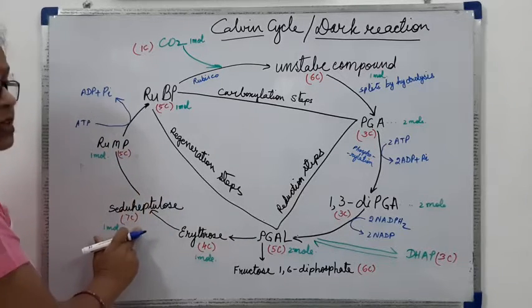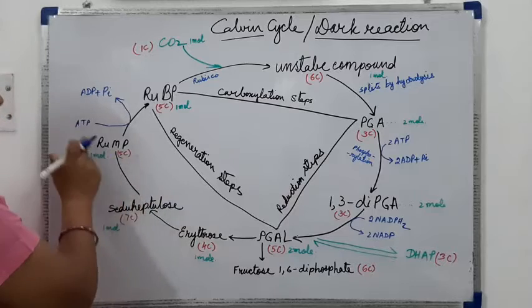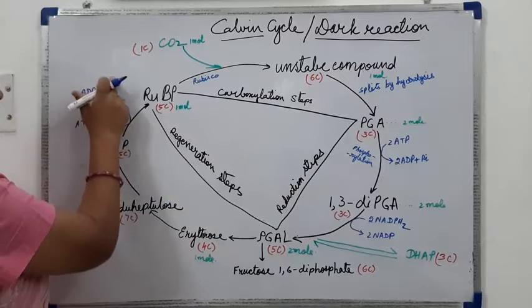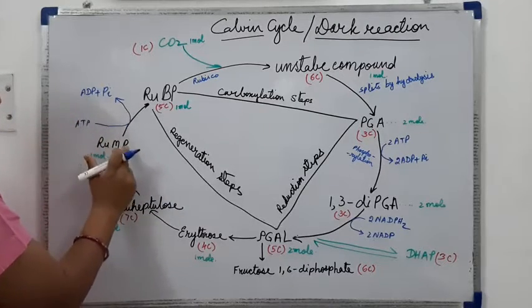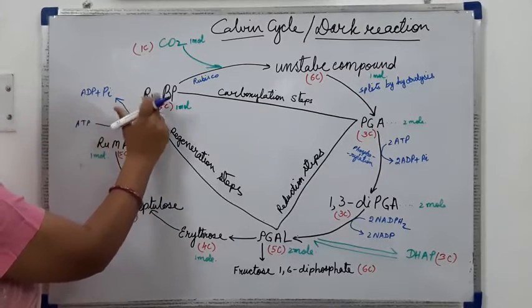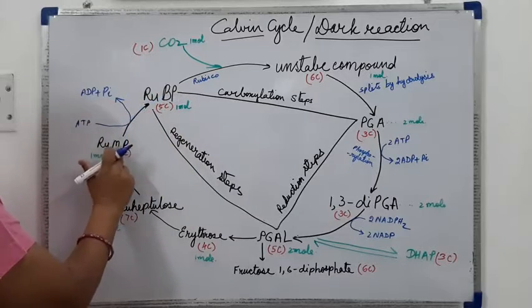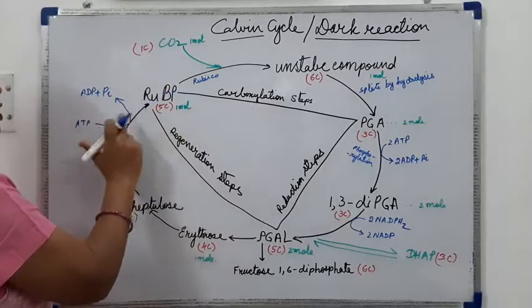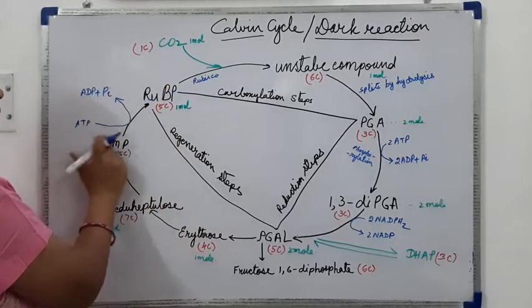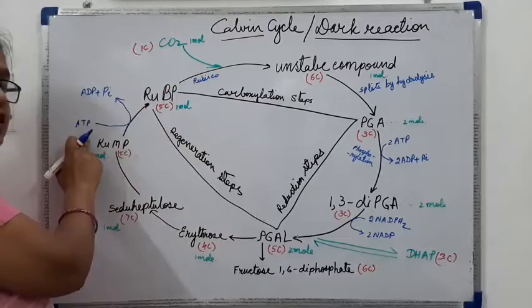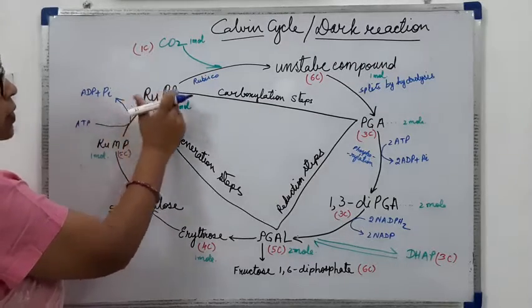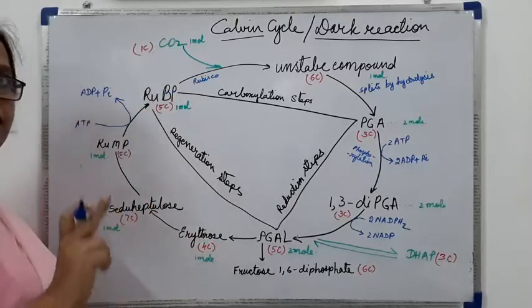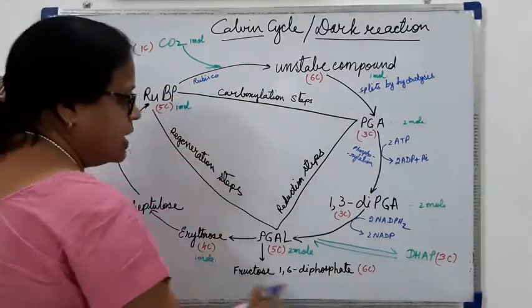Here it was a 7 carbon compound; it will become the 5 carbon compound RuMP. One more ATP will be utilized here and it will become ribulose biphosphate. It was monophosphate, and now one more phosphate group was added from ATP. So it will become RuBP. This is how the RuBP is regenerated for the next cycle to go.